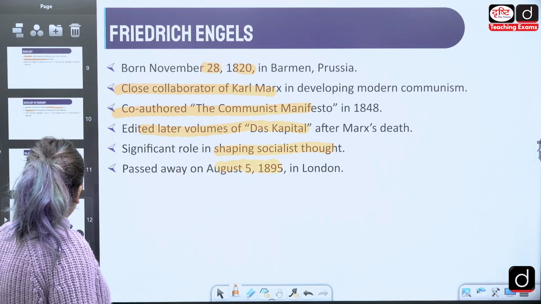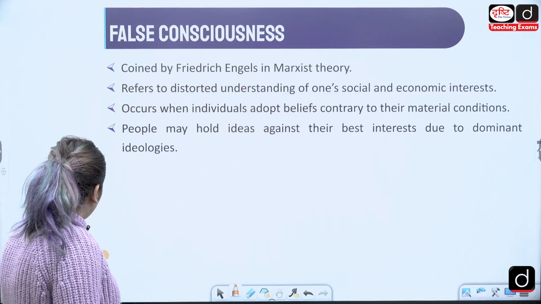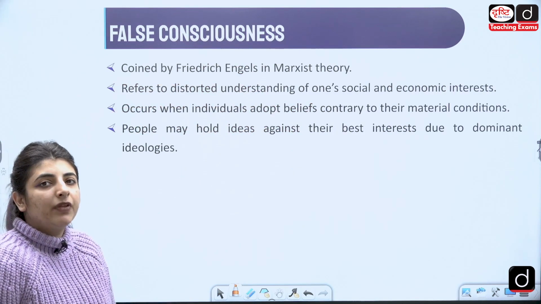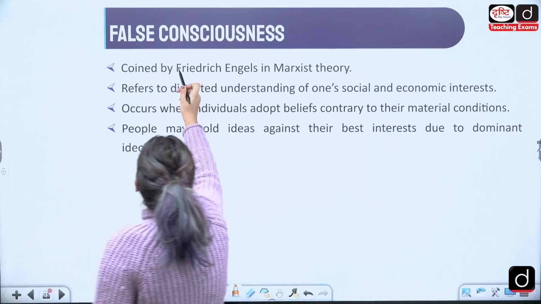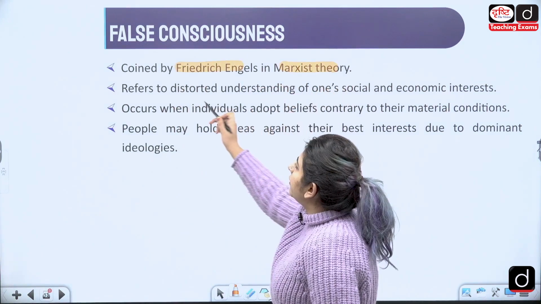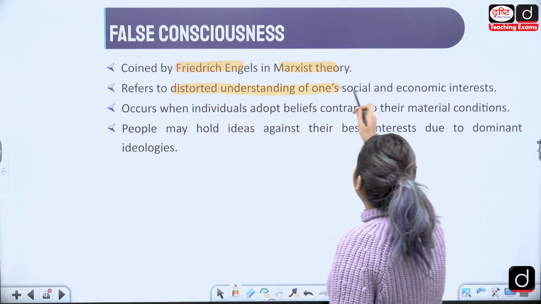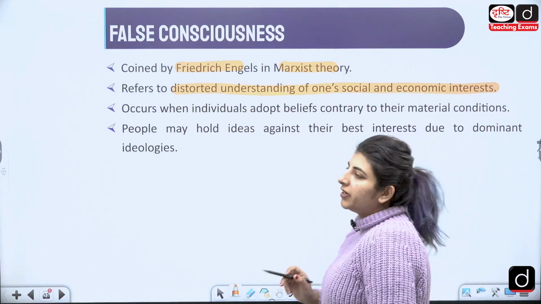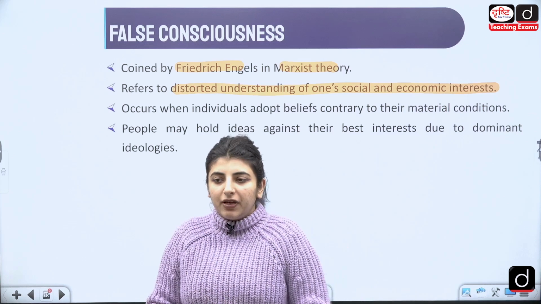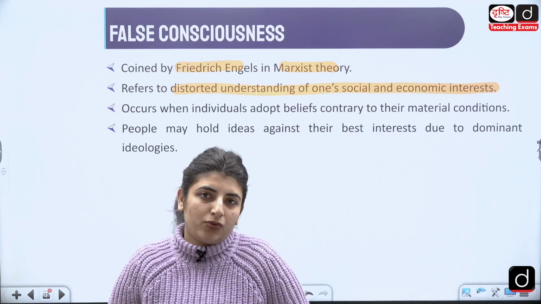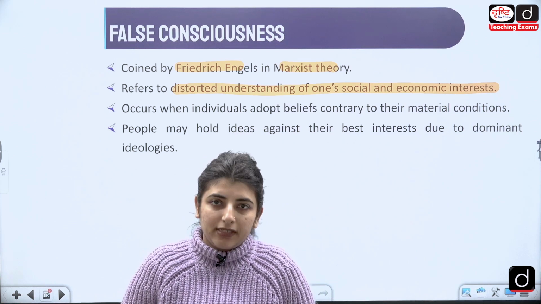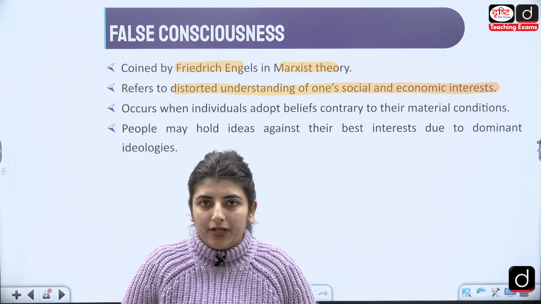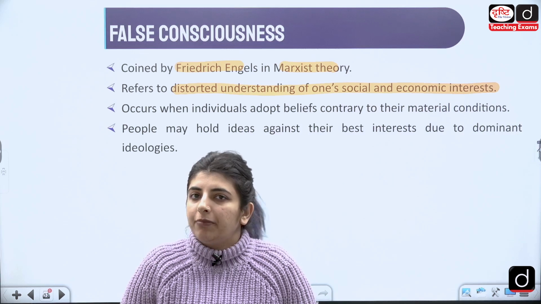Right? Let's move forward and see what terms he has coined. He has given us the term false consciousness. Coined by Engels in Marxist theory, it refers to a distorted understanding of one's own social and economic interest. You as the public of a country, you do not know that whosoever you have elected in power is going to shape your ideology.